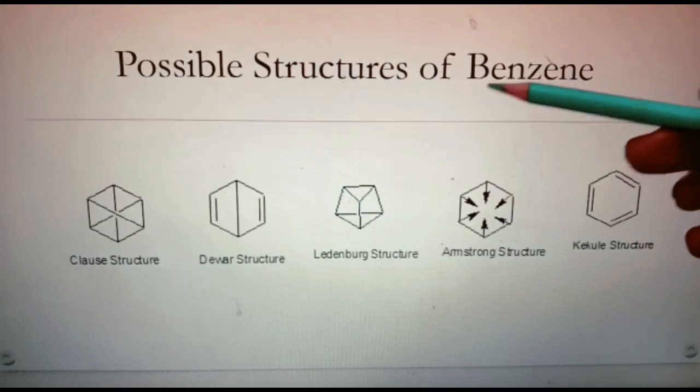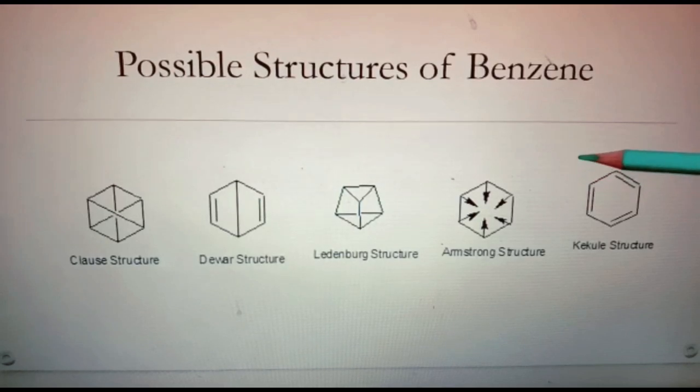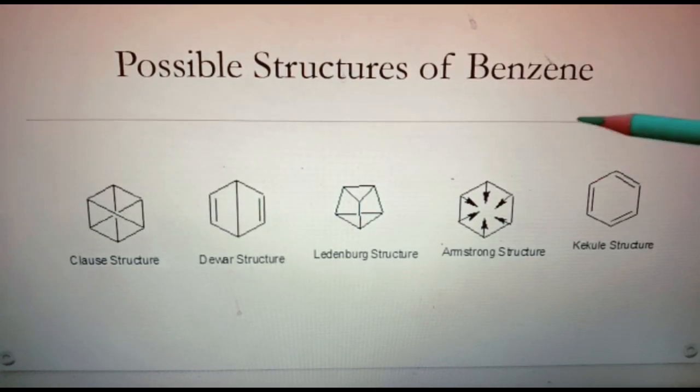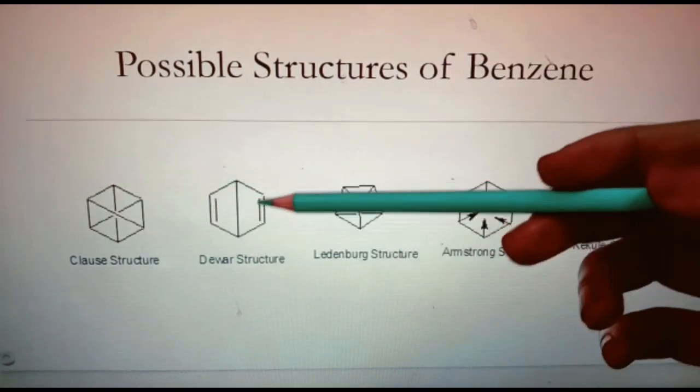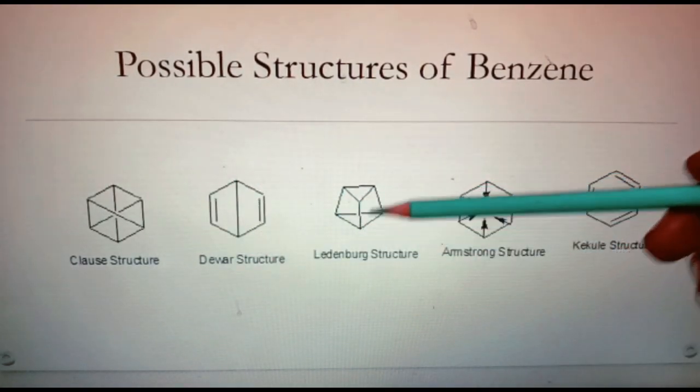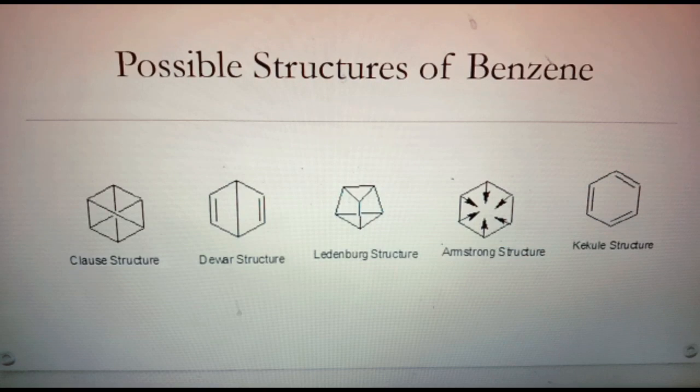These are the possible structures of benzene, because several studies were undertaken to determine the structure of benzene. They were the Claus structure, Dewar structure, Ladenburg structure, Armstrong structure and Kekulé structure. Later, the Kekulé structure was used for determining the real picture of benzene because 80% of the Kekulé structure was in agreement with the real structure of benzene.